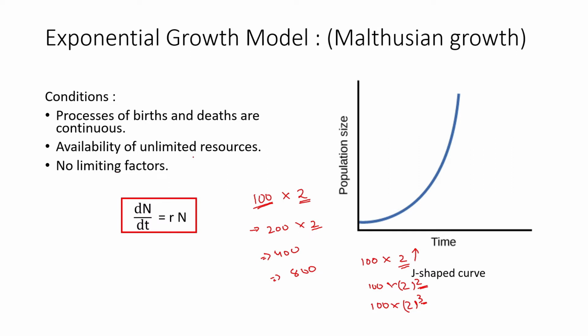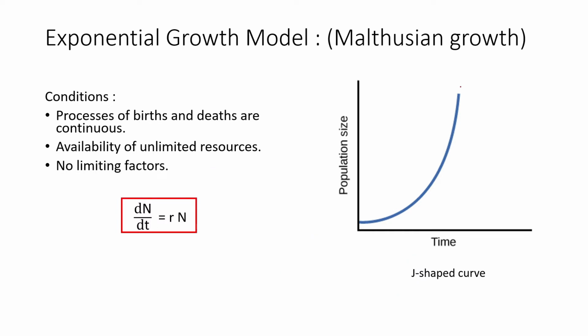Now, this kind of growth will only happen if there are unlimited resources. The resources are unlimited and the individuals can grow to any level, and the growth is exponential. So Malthus said that exponential growth will happen in a population where there are unlimited resources available, in the sense of lots of resources. But that will happen only up to a point: if the resource goes extinct or is removed, then the population will directly drop.